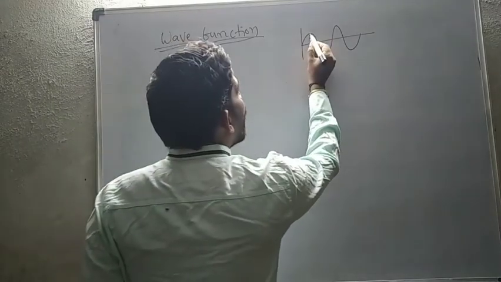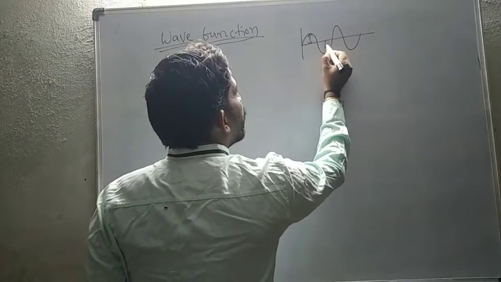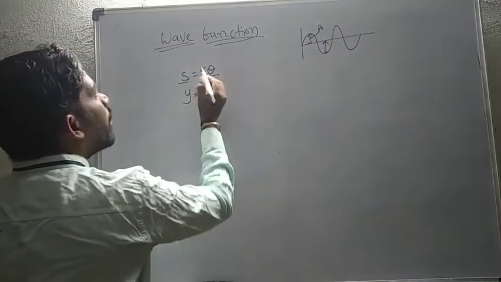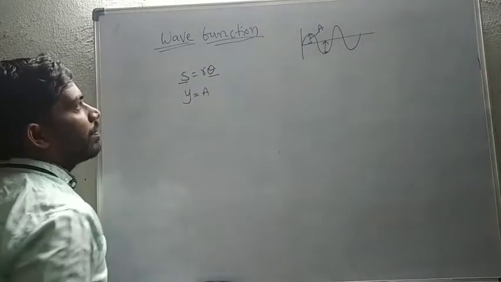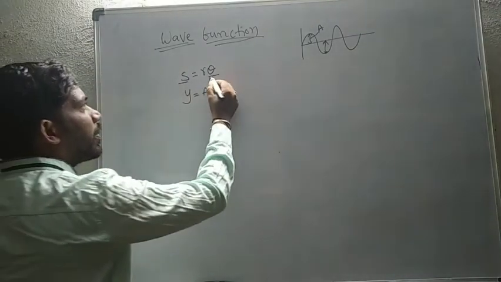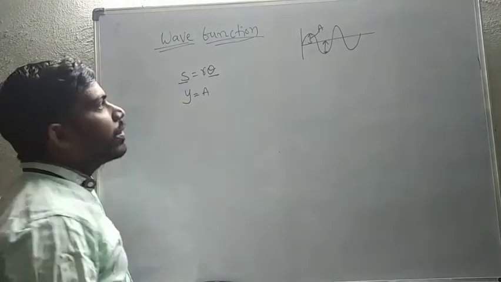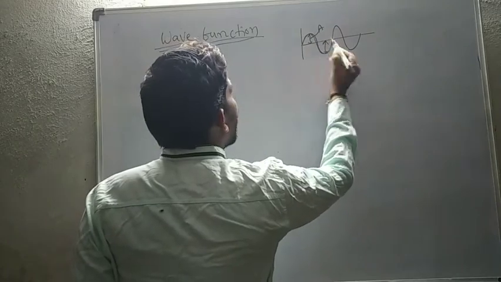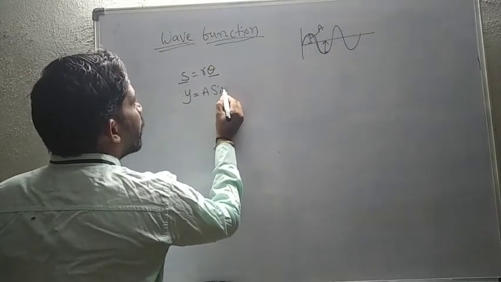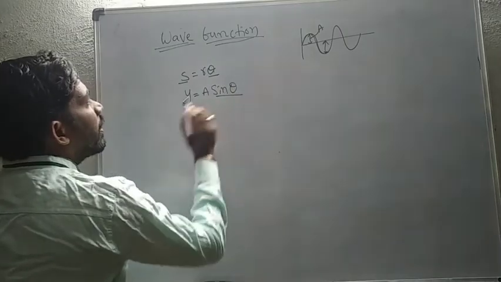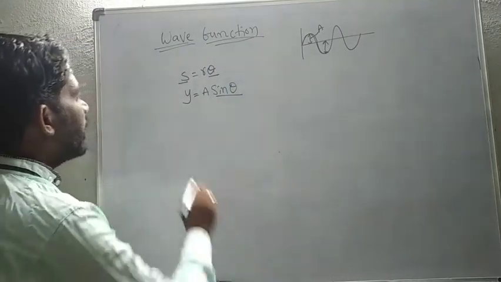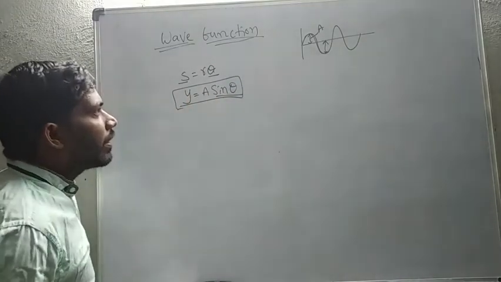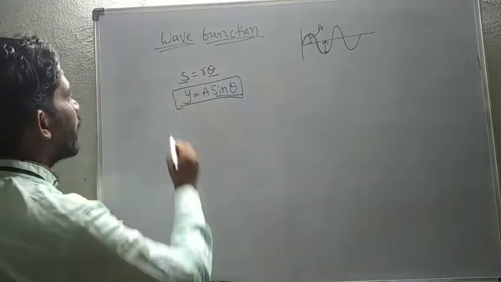Same thing, in the wave function also we have a constant, that is the amplitude A. So r is replaced by A. Then theta is replaced by, as you already learned in the previous class, the wave is written as sin theta. So displacement y equal to A sin theta. This is the wave function.